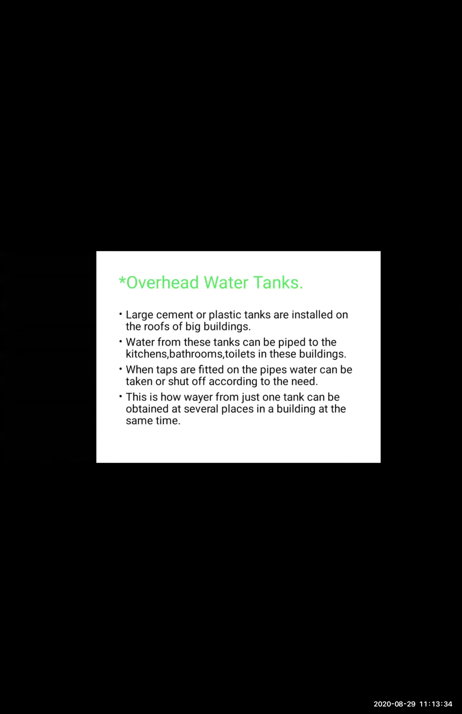Large cement or plastic tanks are installed on the roofs of big buildings. Water from these tanks can be piped to the kitchen, bathrooms and toilets in these buildings. There are many pipelines attached to the water tanks, and the water is supplied through them to the houses of the building, to the people who are staying there, for day-to-day use of life.